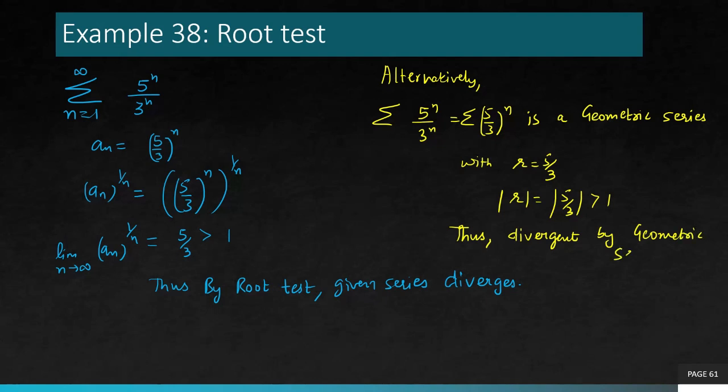So this example has been included to tell you that there can be multiple tests used on the same example depending on what clicks with you. Sometimes one of them works, sometimes both of them work. But whichever works for you, works for you. You do not need to show the validation with some other test. But here we could see it can also be done using GP series, so we did that. And of course, if a question can be done multiple ways, whichever way you use, the final answer has to be the same. That cannot change.